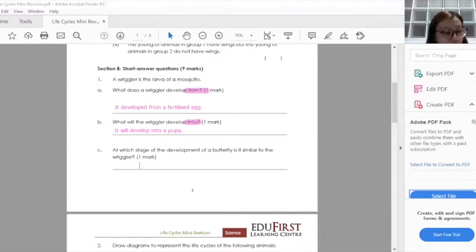Okay, for part C, at which stage of the development of a butterfly is it similar to the wriggler? For wriggler, we know that it is a larva. A butterfly also has a 4-stage life cycle. For butterfly, the larva will be called caterpillar. So we just say that it is similar to the wriggler when it is a caterpillar.